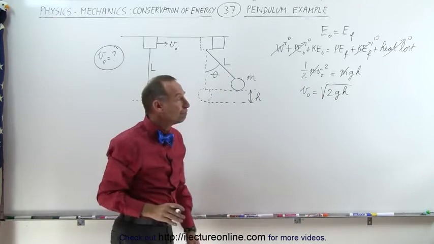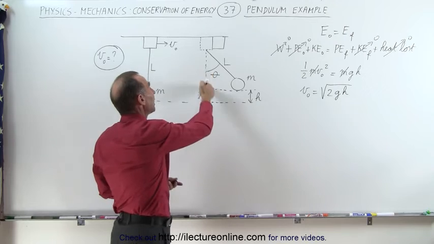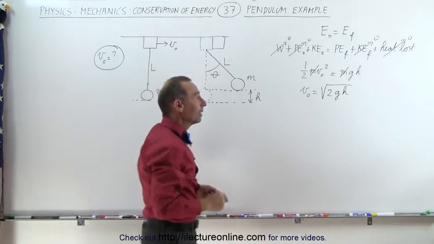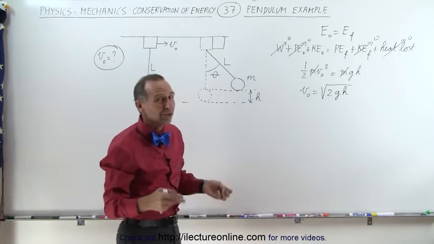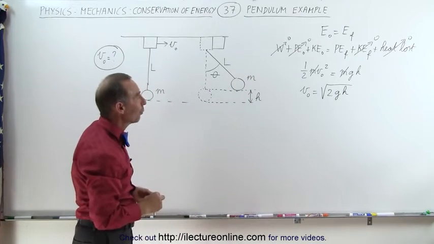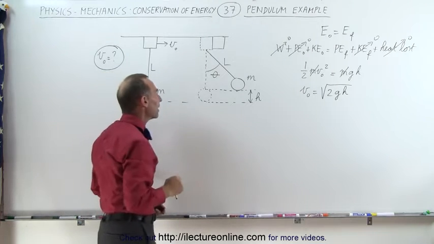Now we're not done yet, because we're not supposed to write it in terms of h, we're supposed to write it in terms of theta and L. Now notice, of course, that this is a very familiar equation. Velocity is equal to the square root of 2gh. I'm sure you've seen that before. But now we have to somehow solve for h in terms of L and theta.